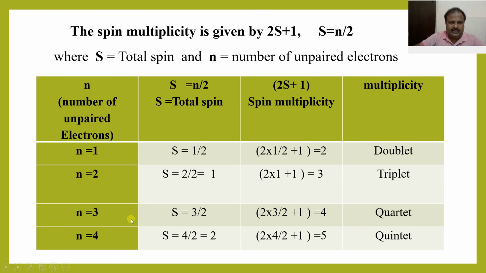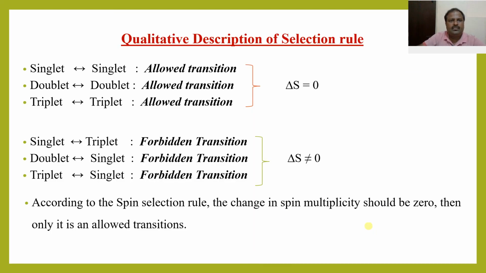If n is equal to 3, then S is 3 by 2, spin multiplicity is 4, a quartet. If n is equal to 4, total spin is 2, spin multiplicity is 5, a quintet. From this, by the spin selection rule, we know the spin multiplicity. So here we observe two sets of selection rules.